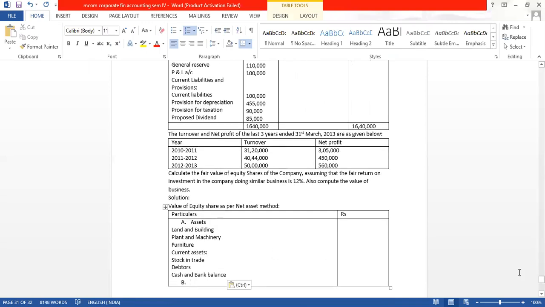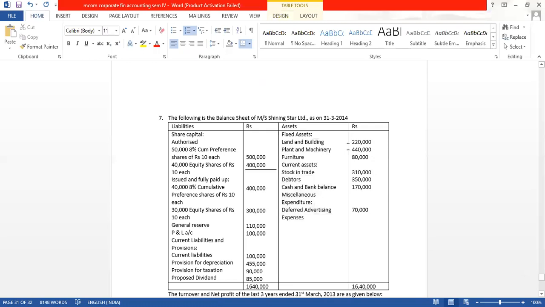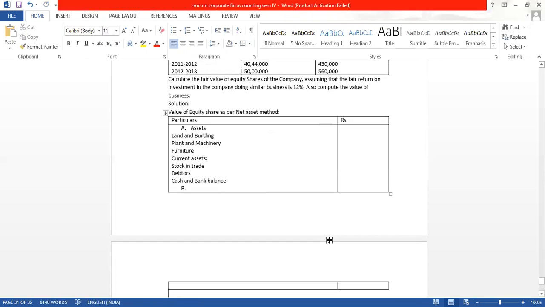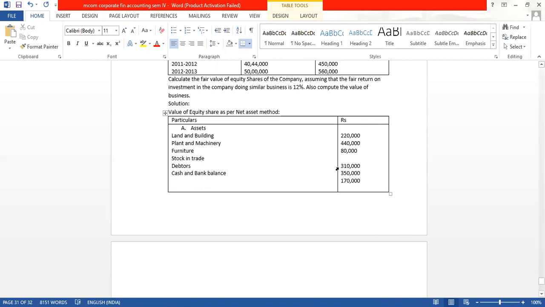Okay, and then what we want the values, because new value is not given, I will have to take the balance sheet values only. New value is not given, so I will take the balance sheet value. Control V. If I don't want this current asset in between, I will delete it. Okay, so I have written all the values now of all assets.